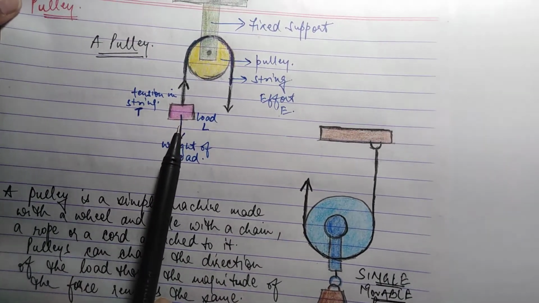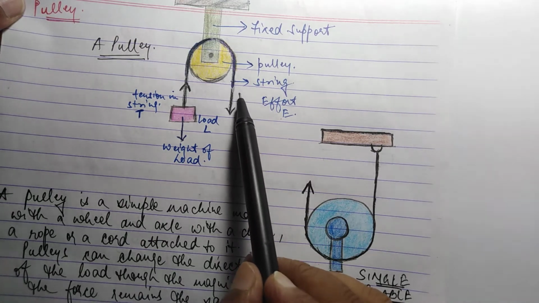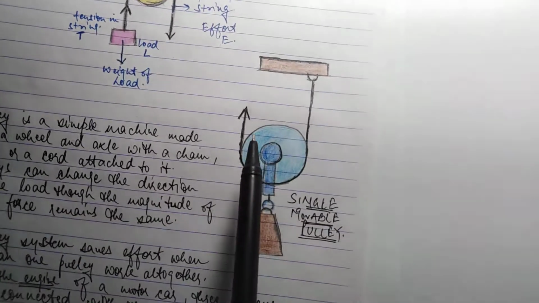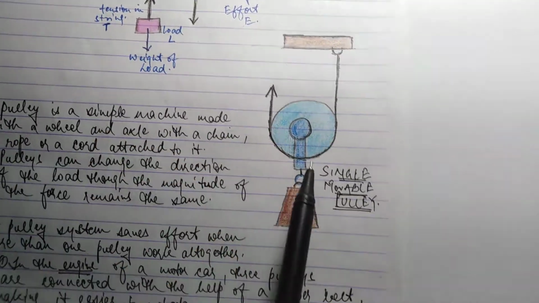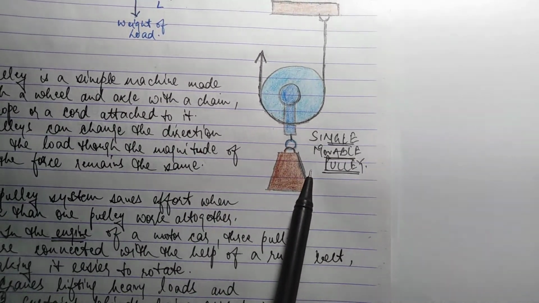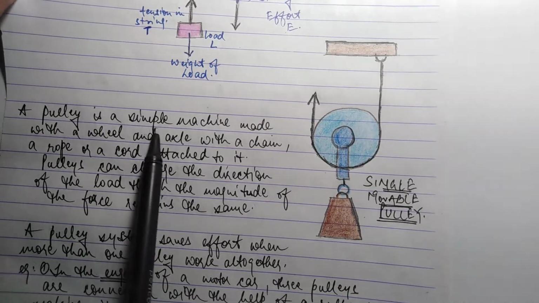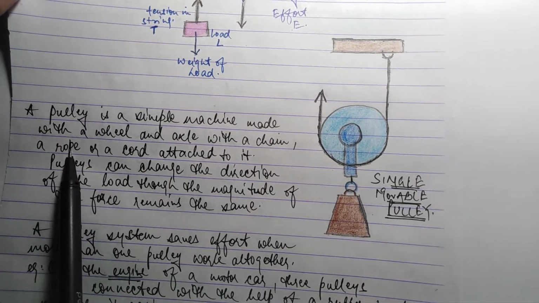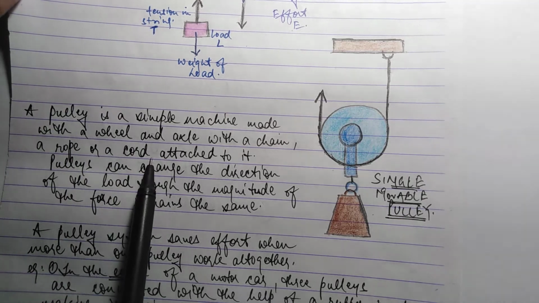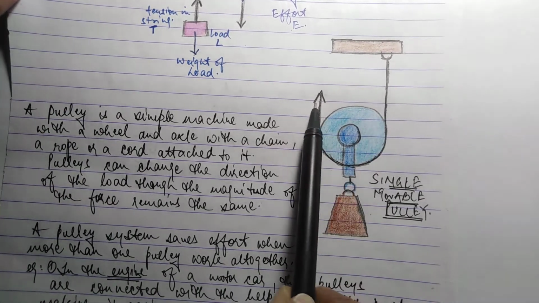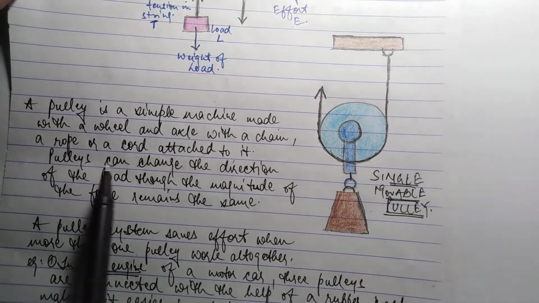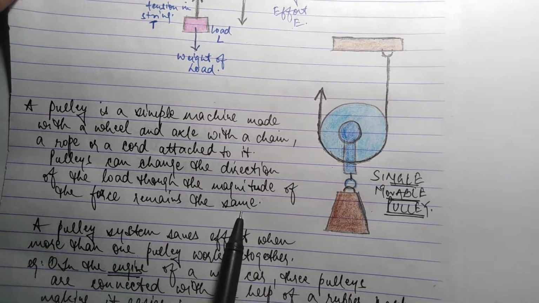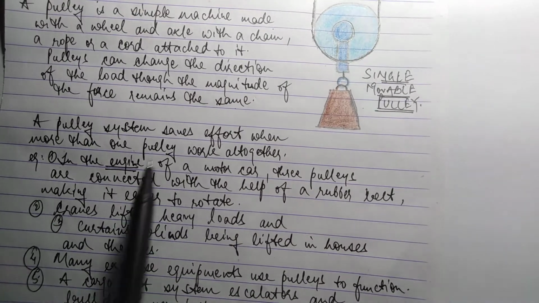You can see the diagram. I am applying the effort here down, the load will go up. This is a pulley and this is a diagram of a single pulley. Okay, what is a pulley? A pulley is a simple machine made with a wheel and axle with a chain, a rope or a cord attached to it. This is a rope. Pulleys can change the direction of the load though the magnitude of the force remains the same. A pulley system saves effort.